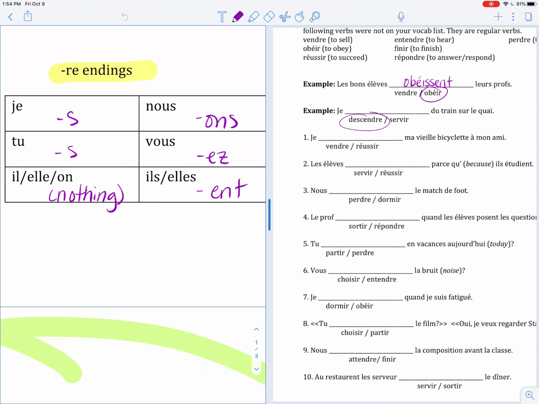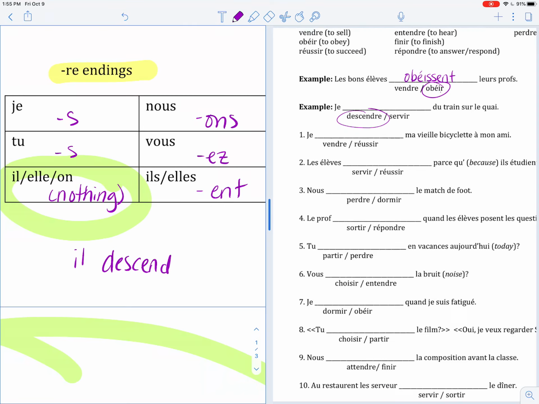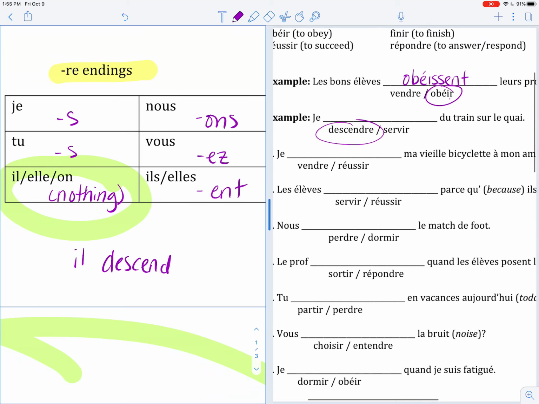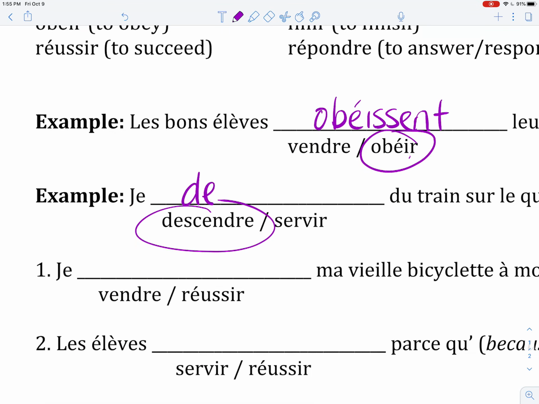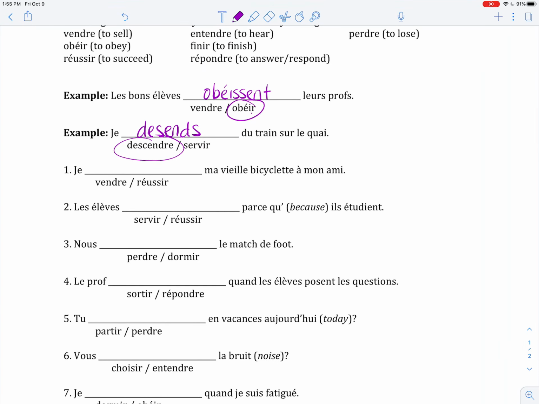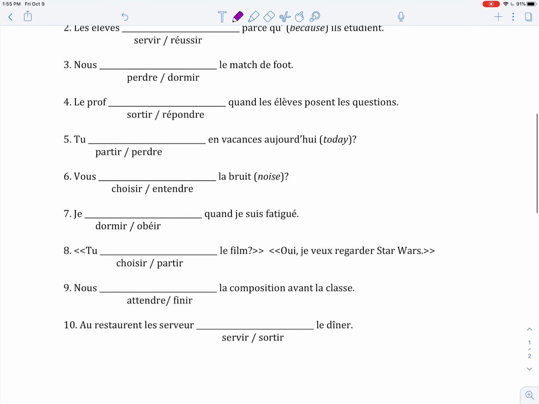Now, one thing that I want to point out where some mistakes were made. Where I said nothing here, what I mean is not that you do nothing to the verb, but you take off the RE and then you don't add anything onto it. So if the verb is like descendre, it would be il descend with the RE taken off and no ending added to it. It would look like that. So if we go back over here, we're going to conjugate descendre for je. Je descends with an S for that ending. Okay, so you'll continue through, you'll do these 10, and then you'll submit that.